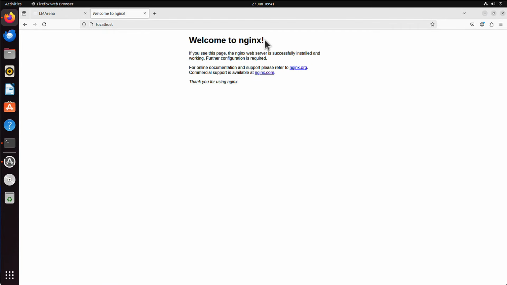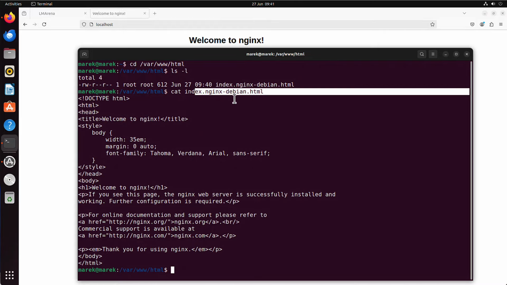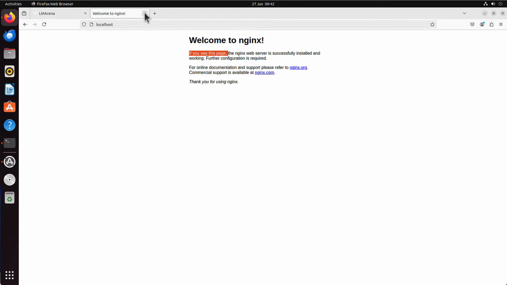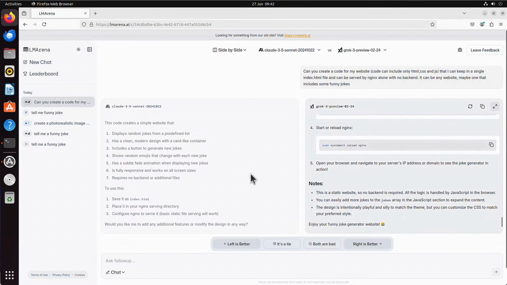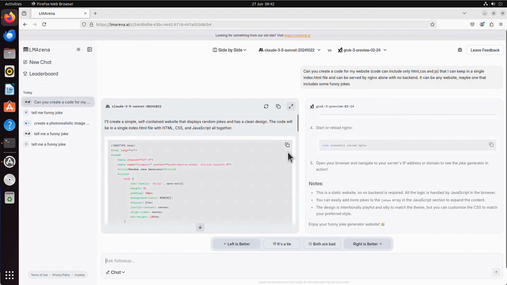What we can see here, "Welcome to nginx", if you see this page, it's basically this single file, index.nginx-debian.html. And now we can just copy, alright, let's copy Claude's code first. It generated it much quicker, so copy the code,